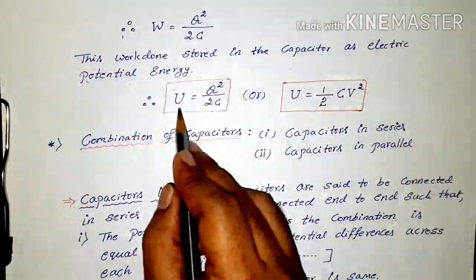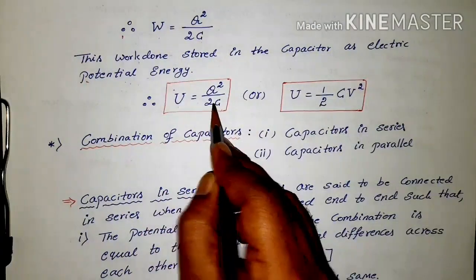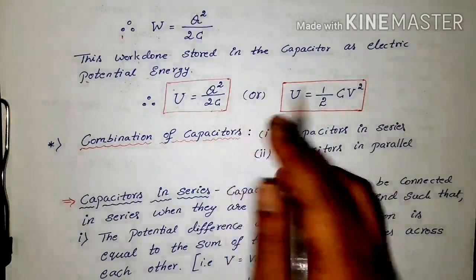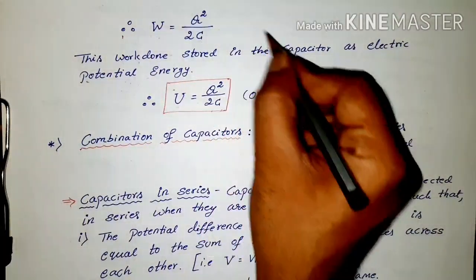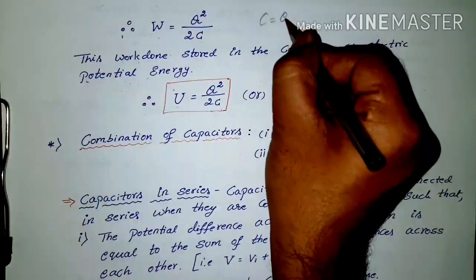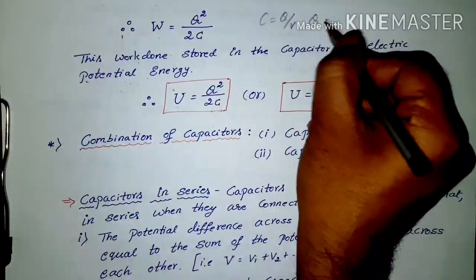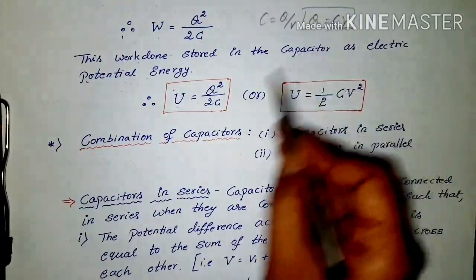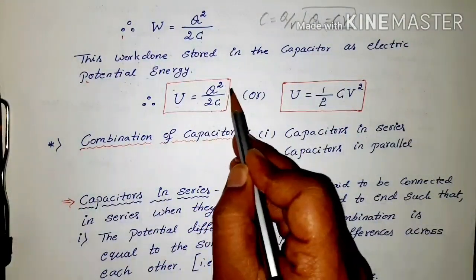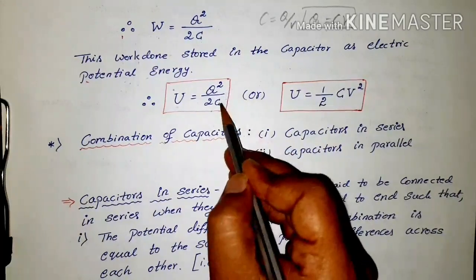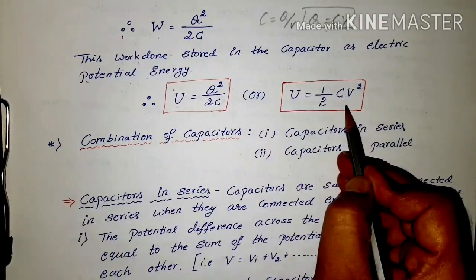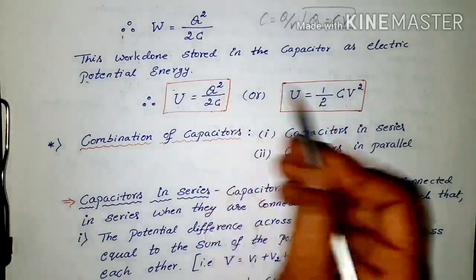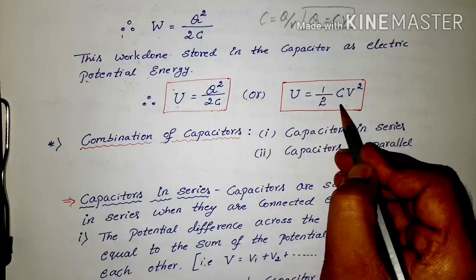Just I am replacing W by U. And this we can also write it as half CV square. So how can we write this? Observe this Q square. We know the formula C is equal to Q by V, then Q is equal to CV. If you substitute the CV value here, it becomes C square V square. Then the C and C get cancelled. You will get half CV square. By substituting Q as CV in this formula, you will get half CV square.